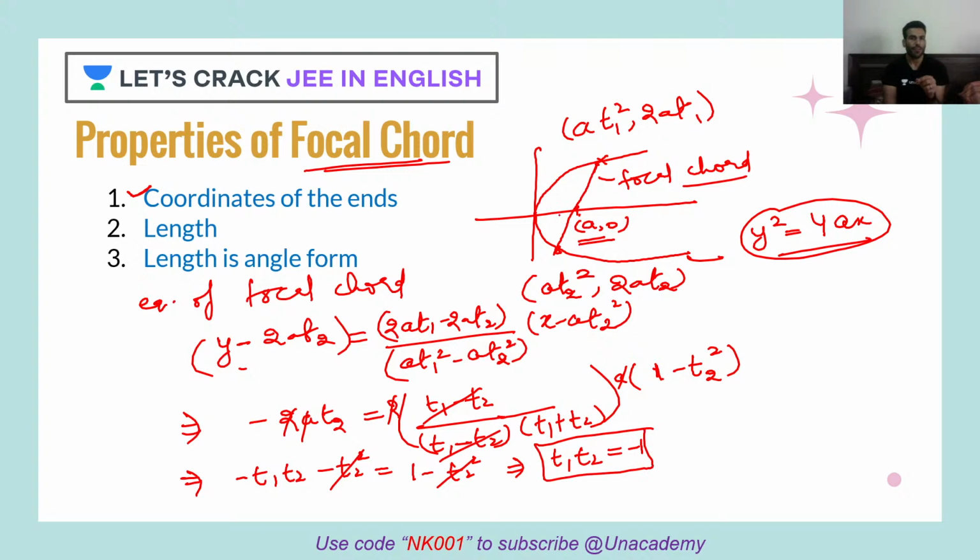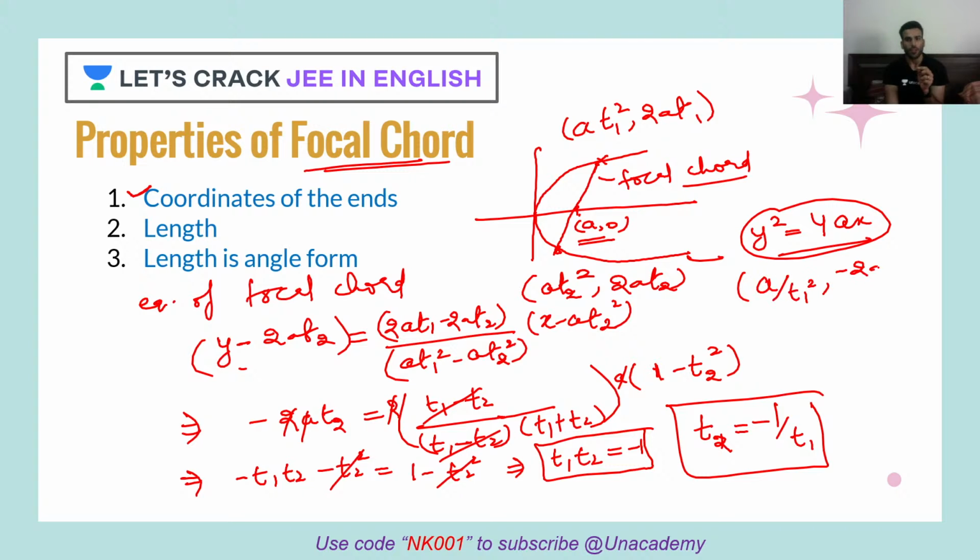So what is the condition here? The condition is, if we take parameters T1 and T2 for these two focal chord ends, I find that T1 T2's product is minus 1. So if I want to write T2 in terms of T1, how would I write it? Minus of 1 upon T1. Okay, so the other end's coordinate would be what? Eventually a upon T1 square, minus twice of a upon T1. Okay, I hope that's clear with you guys.